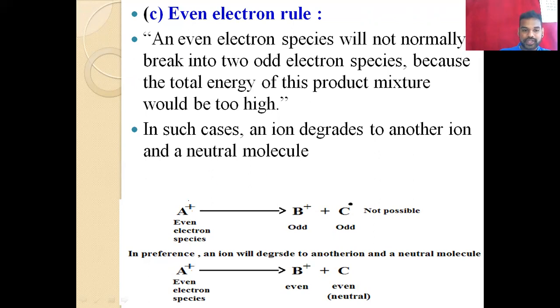In the example, you can easily understand. For example, this is the even electron. In the odd electron, after the fragmentation, if they give two odd species, there is homolytic cleavage, and in that case both the daughter ion with a 1 plus charge and another one with a free radical.